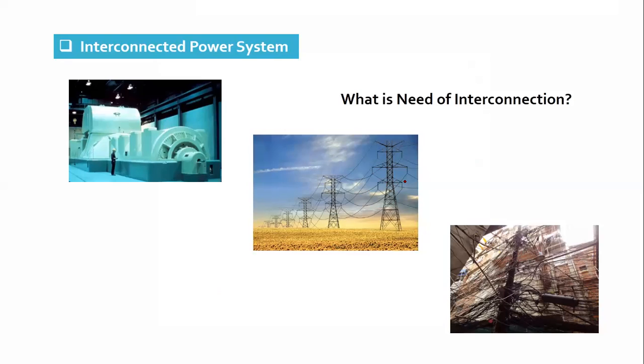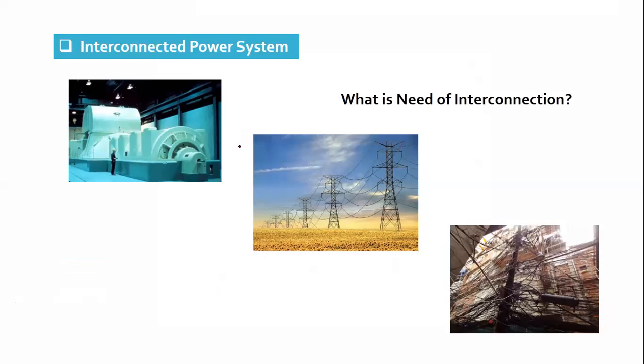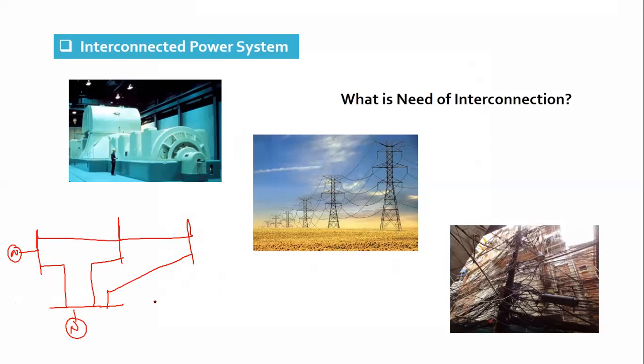So very good, the interconnected power system has a number of advantages. That is why we connect our power system components like various generating stations in an interconnected way via different transmission and distribution systems. Say if I take one simple power system, it may have interconnection with different parts.